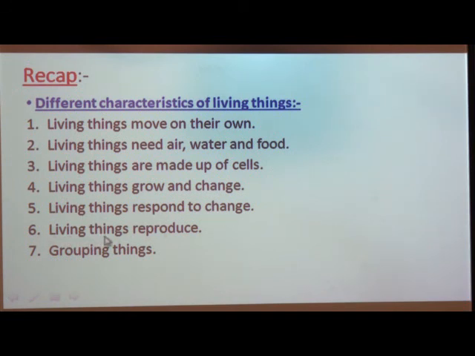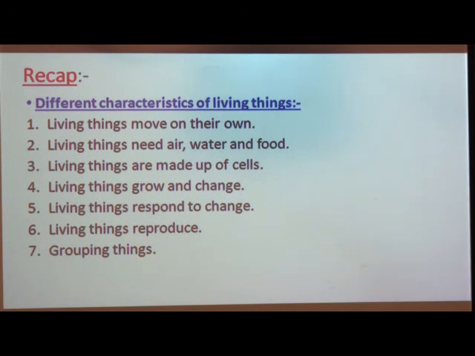Then living things reproduce. We also studied the different methods of reproduction in living things. Animals reproduce in different ways, like by giving birth to babies and by hatching eggs. And plants reproduce from the leaves, stems, roots and mostly from the seeds.